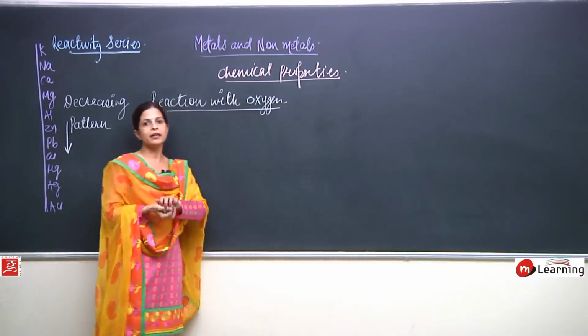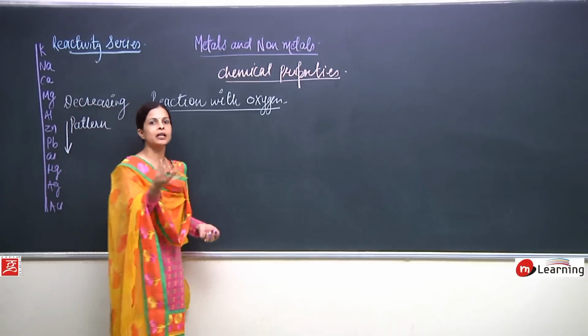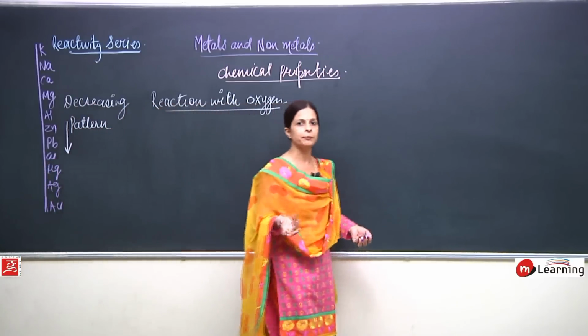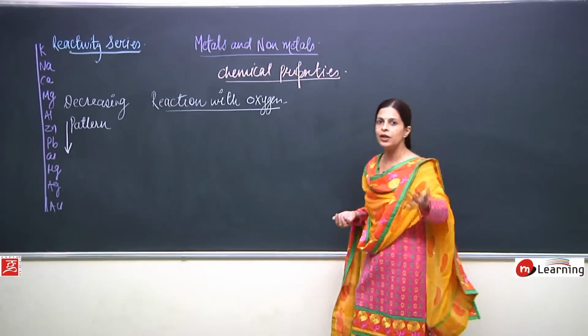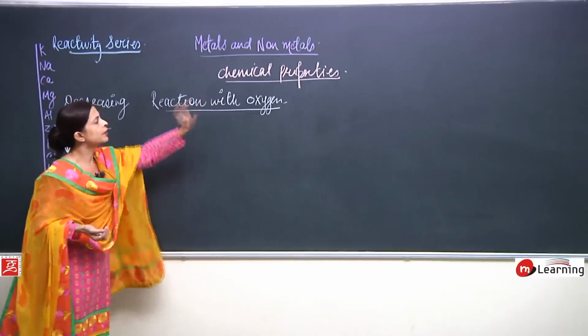Burning requires oxygen. If something is combining with oxygen, it's burning.